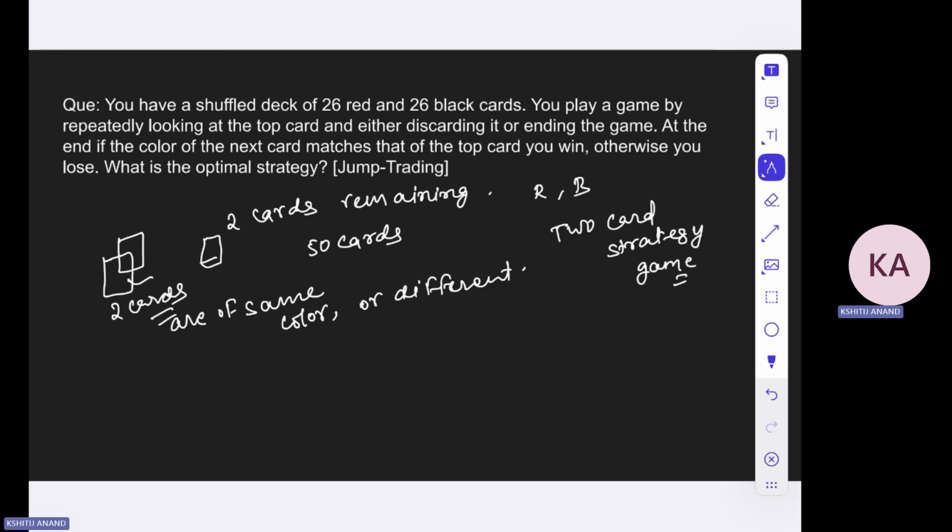This is called two card strategy. Think over it. If these two cards are having the same color, then you will be taking the first card out and the color will be exactly the same. Otherwise, if these two cards are not of the same color, what will happen? Think over it. If these two cards are of the same color, you win with a probability of 1. So with a probability of 1, you win this game.